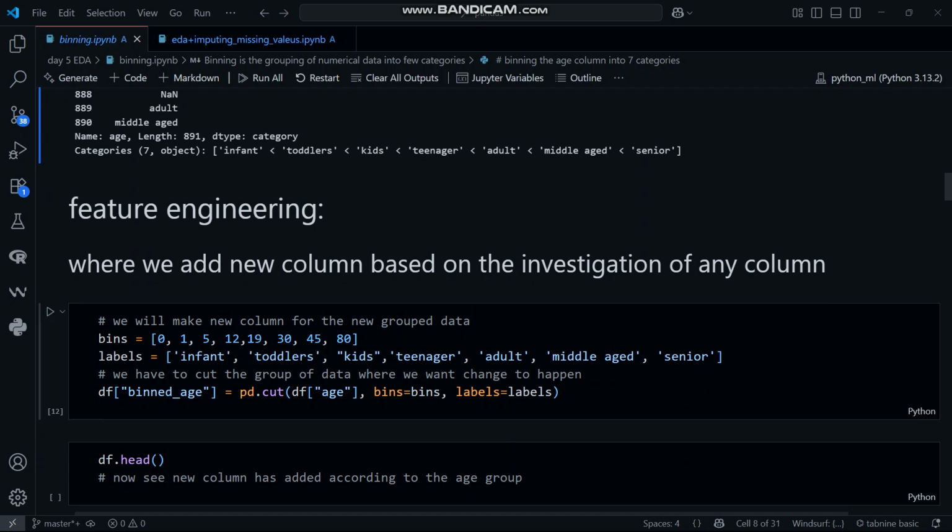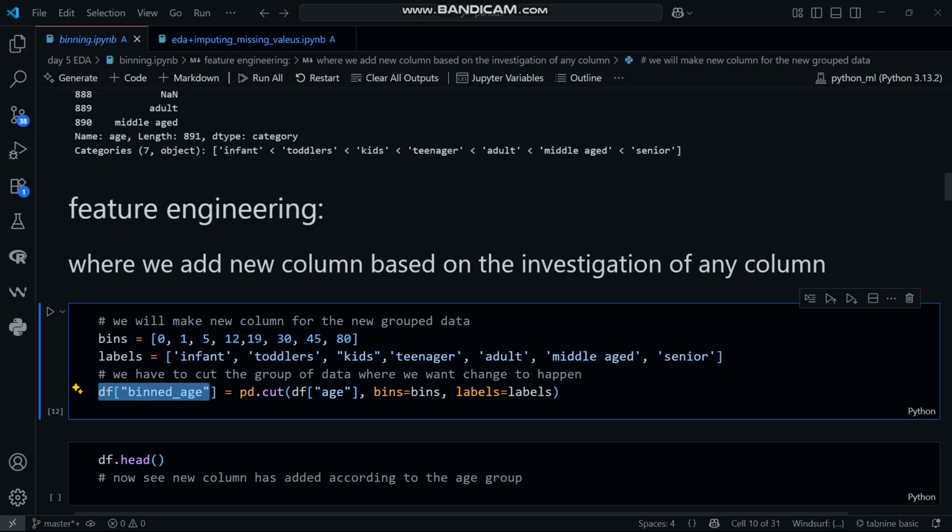Likewise, we have made here a new column of binned ages. What is this binned age doing here? Look, we make bins, we give them labels like 0 to 1 are infants, and then we made another column in the df data. It means if the Titanic data has 15 columns, now after this query runs, the number of columns will be 16.